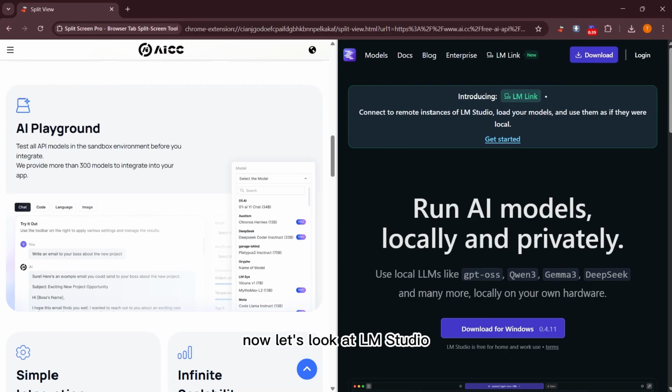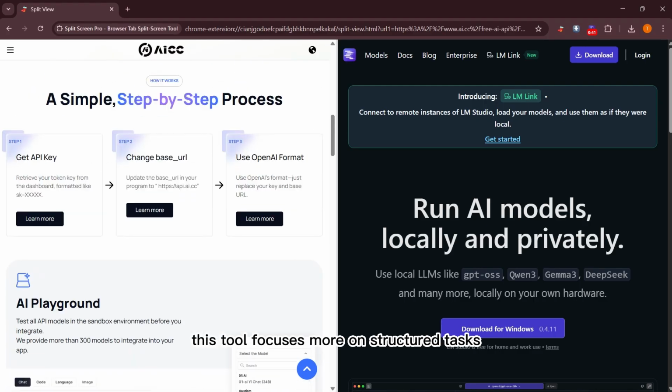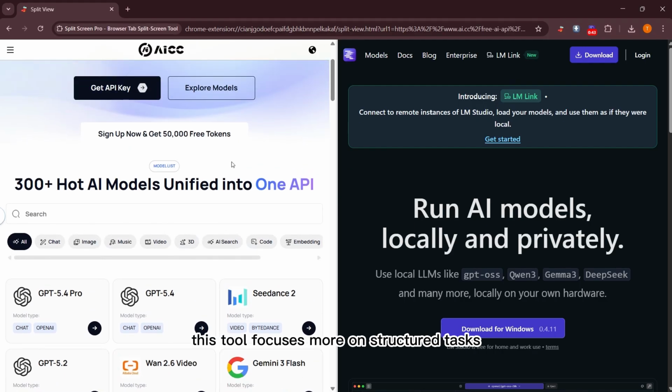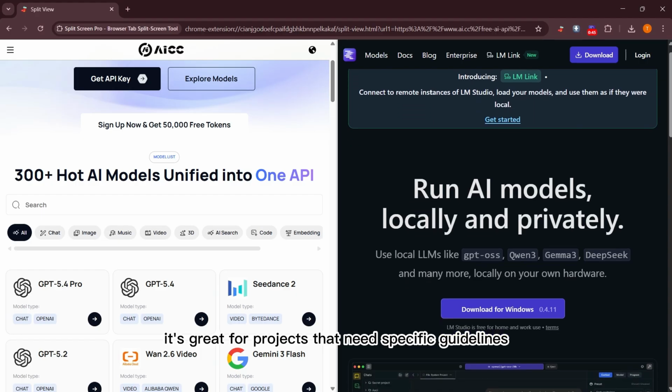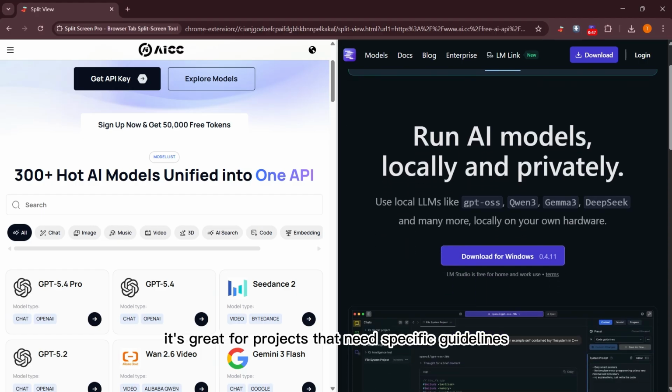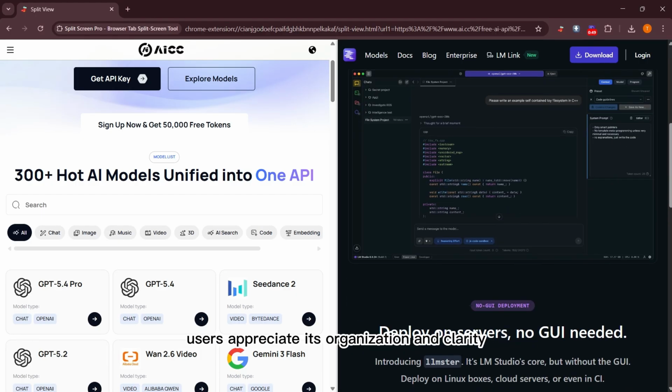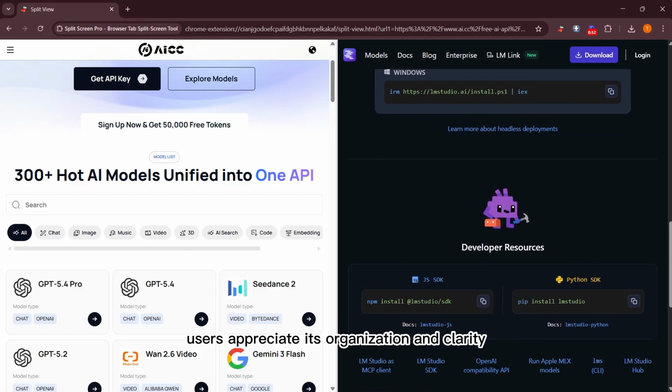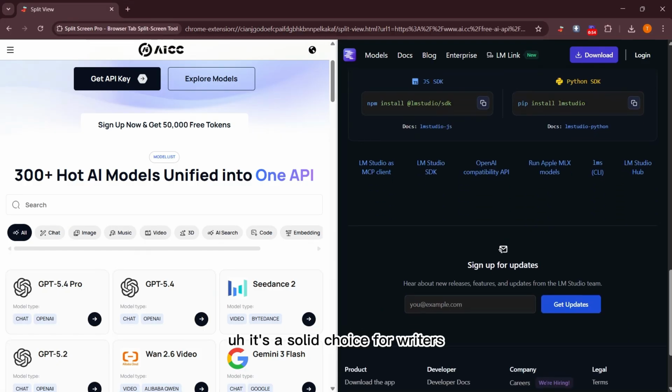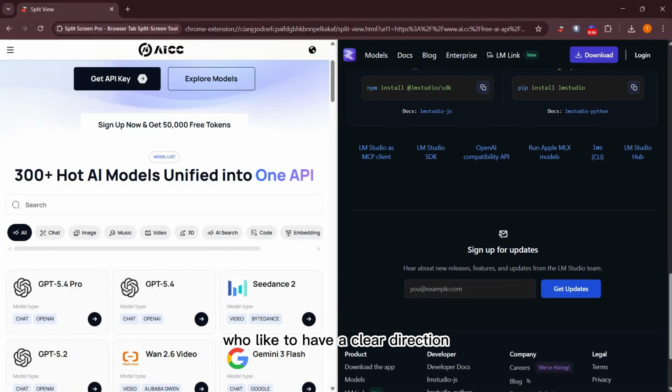Now, let's look at LM Studio. This tool focuses more on structured tasks. It's great for projects that need specific guidelines. Users appreciate its organization and clarity. It's a solid choice for writers who like to have a clear direction.